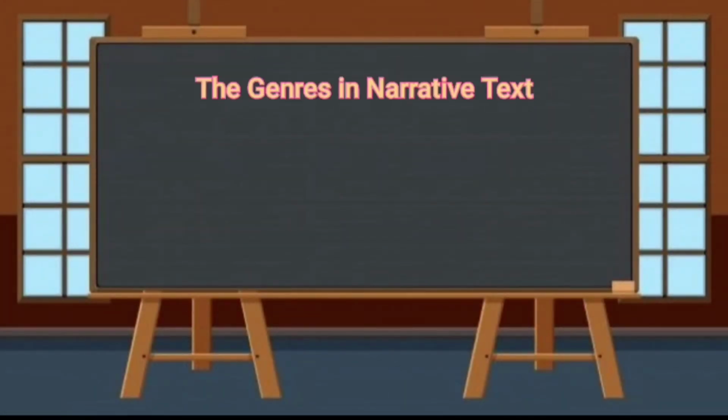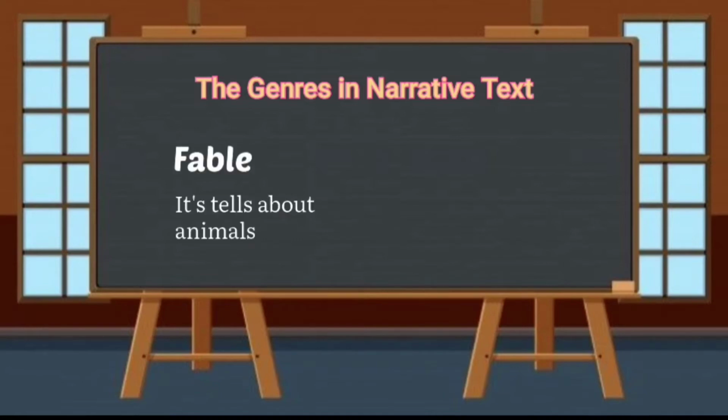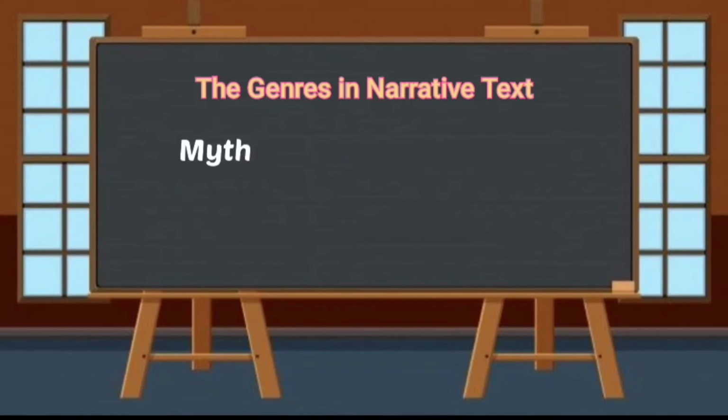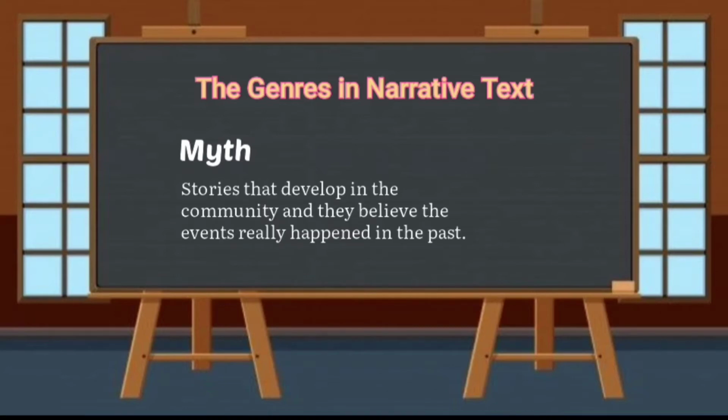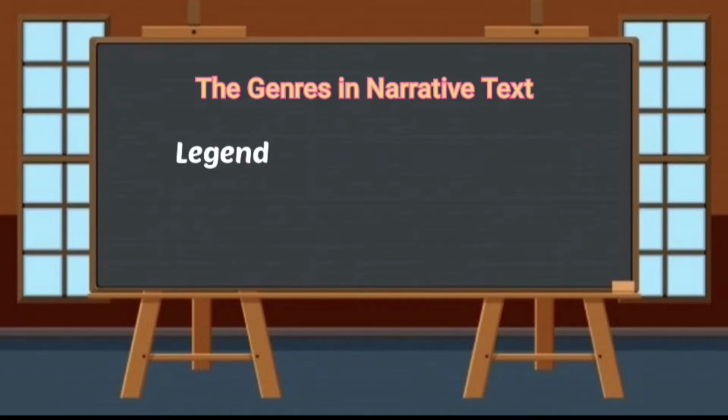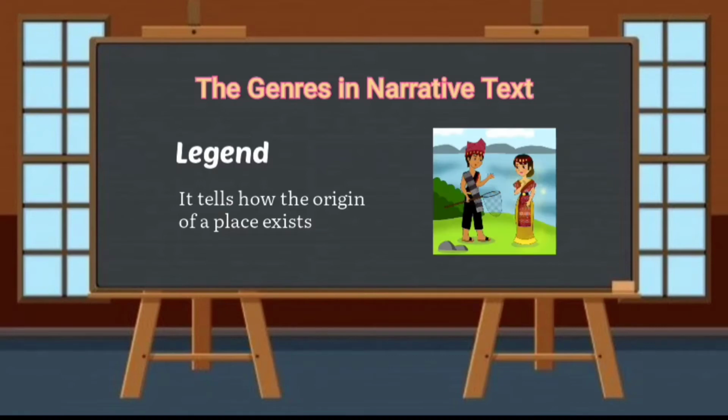Now, let's discuss about the genres in narrative text. The first is fable. It tells about animals. For example, the ant and the dove. Second, myth. It's a story that developed in the community and they believe that events really happened in the past. For example, the story of Nyi Roro Kidul. The third is legend. It tells how the origin of a place exists. For example, the story of Cobeleg.